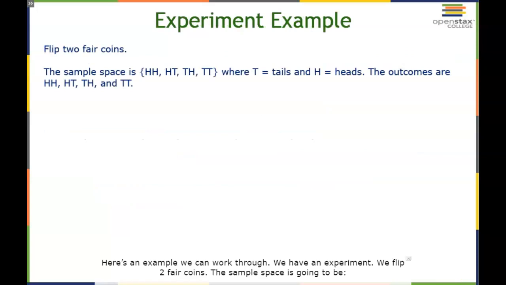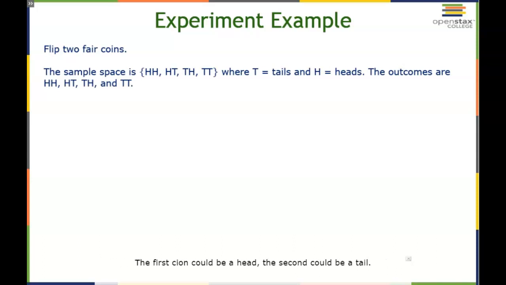Here's an example we can work through. We have an experiment. We flip 2 fair coins. The sample space is going to be, remember these are separate coins, so the first coin could be a head, the second coin could be a head. The first coin could have been a head, the second coin could have been a tail. The first coin could have been a tail, and the second coin could have been a head, and then the first coin could have been a tail, and the second could have been a tail as well. So we'll use H's as heads, T as tails.